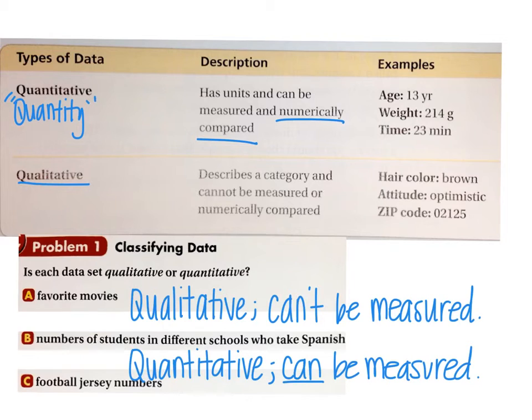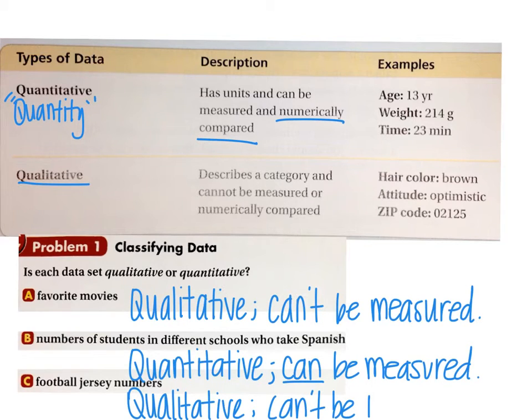Okay, and then football jersey numbers. Well, there's numbers there, but they don't measure anything. They just number the football players. So they're not quantitative even though you have a number. They're qualitative because they can't be measured. Okay?